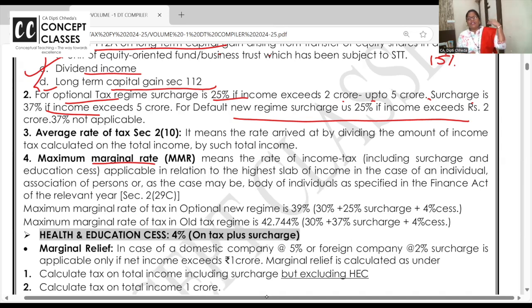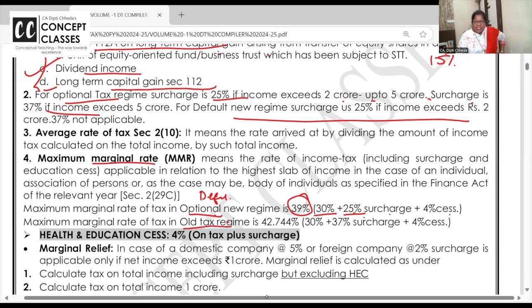That's the highest rate of tax. So what's the highest rate of tax in the optional or default tax regime? 30%. Highest rate of surcharge 25. I told you in default tax regime 37% is not there. So 25% and 4%. So 39%. Highest tax plus surcharge plus cess. You can do it in calculator.